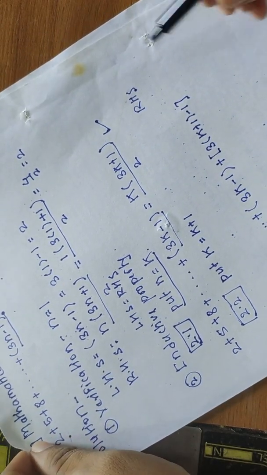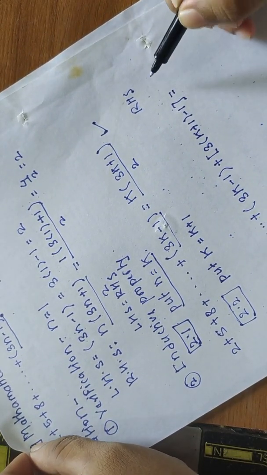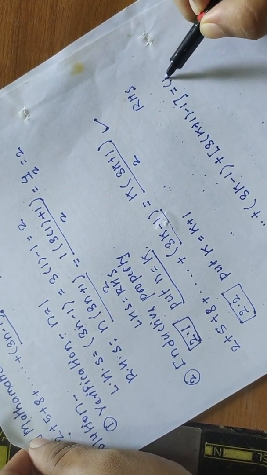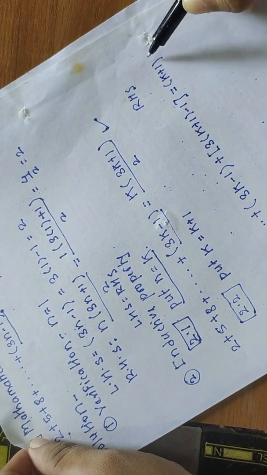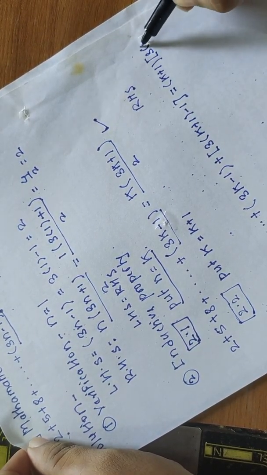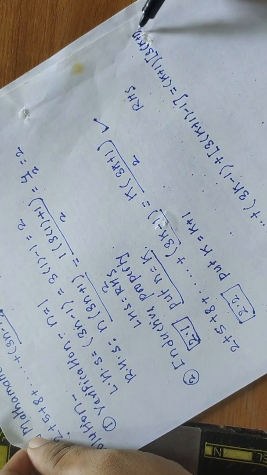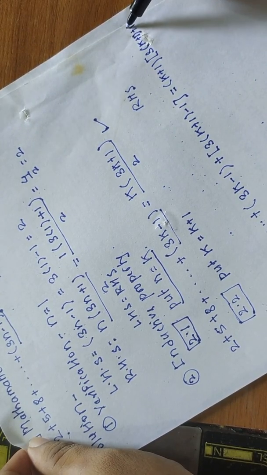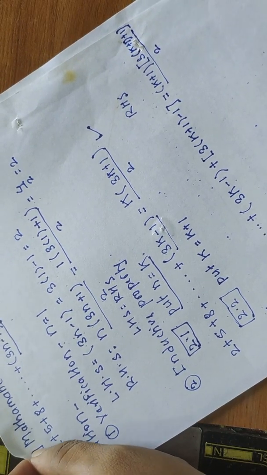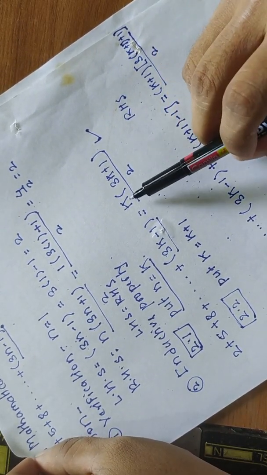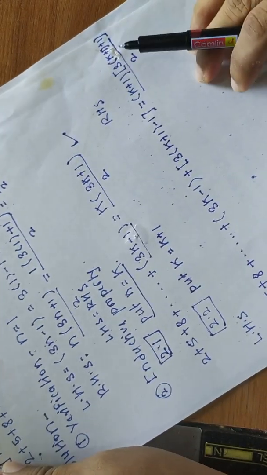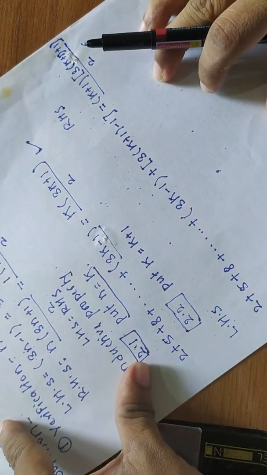Getting this point? And on the right side directly k will get replaced by k plus 1. So this k plus 1, and in bracket this 3, and then this k also gets replaced by k plus 1 plus 1, and divided by 2. So on the right side directly you just replace, and on the left side one extra term you have to add. Now let us try to solve this.